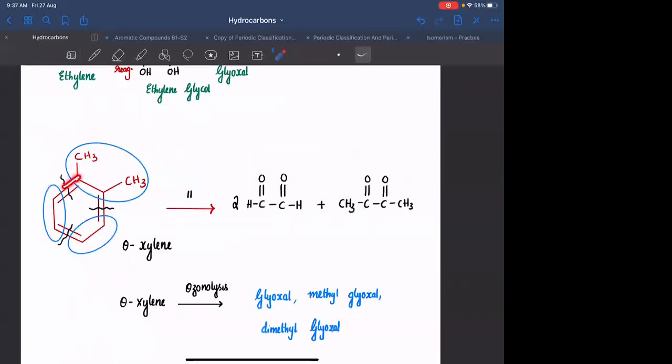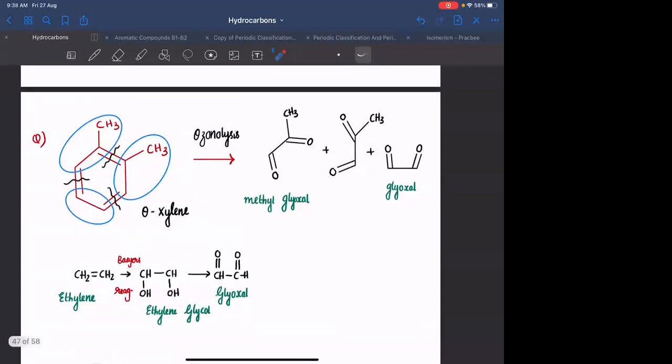Here if you are forming double bond O and double bond O, you will be getting dimethyl glyoxal. Here, double bond O, you will be getting glyoxal. Here again you will get glyoxal. So if you do ozonolysis of this structure, you are getting 2 moles of glyoxal and 1 mole of dimethyl glyoxal.